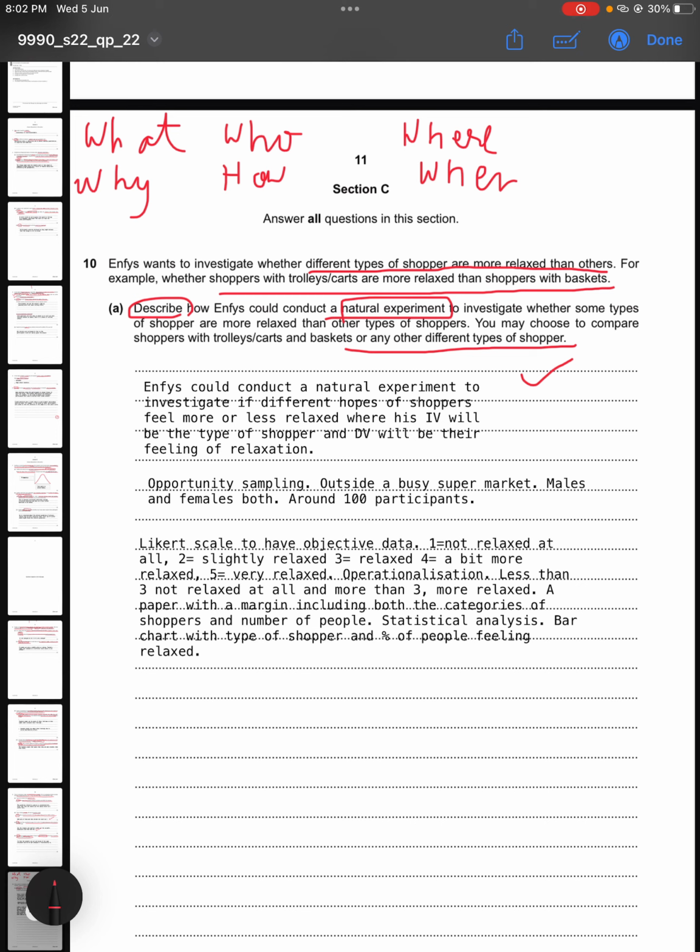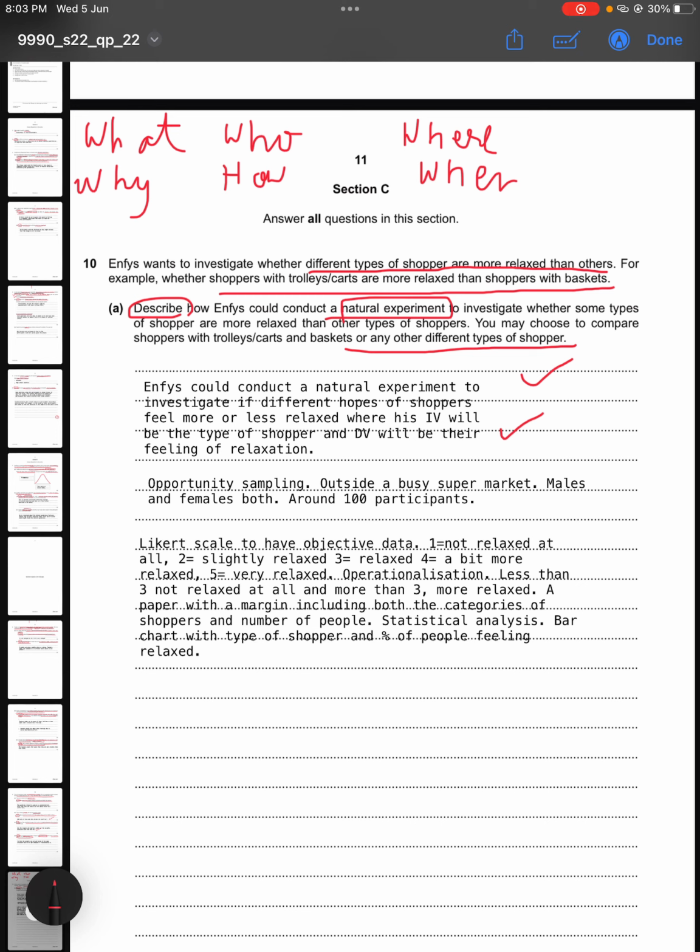You also need to mention that if it's an experiment, so you always need to keep this in mind, that whenever you are writing about an experiment, you need to mention your independent and dependent variable as well. Like I have done over here, feel more or less relaxed, where his independent variable will be the type of shopper and dependent variable will be their feelings of relaxation.